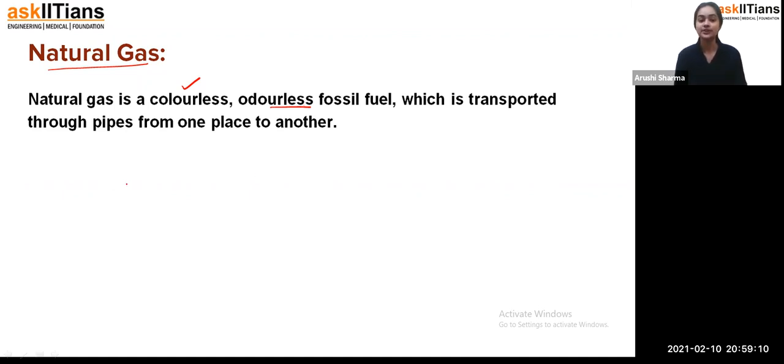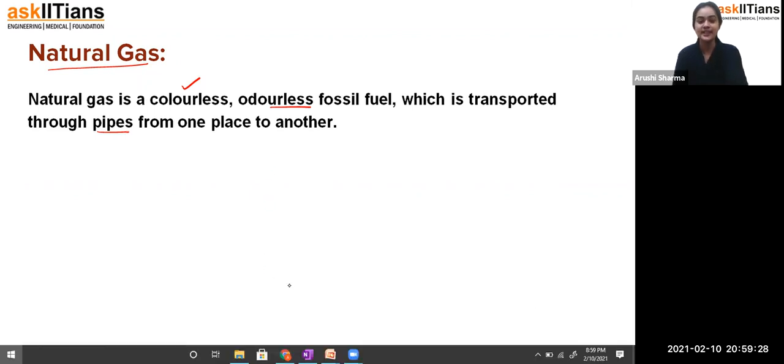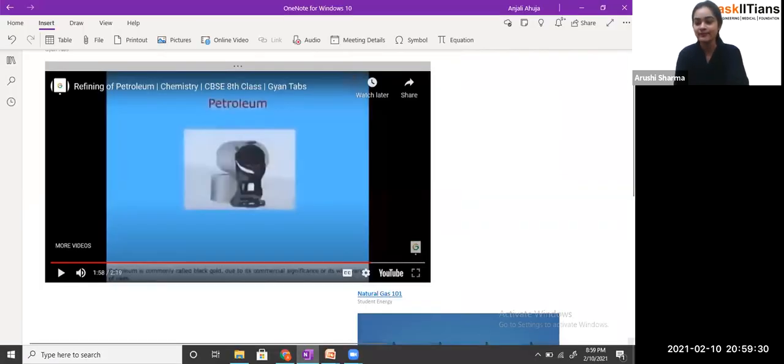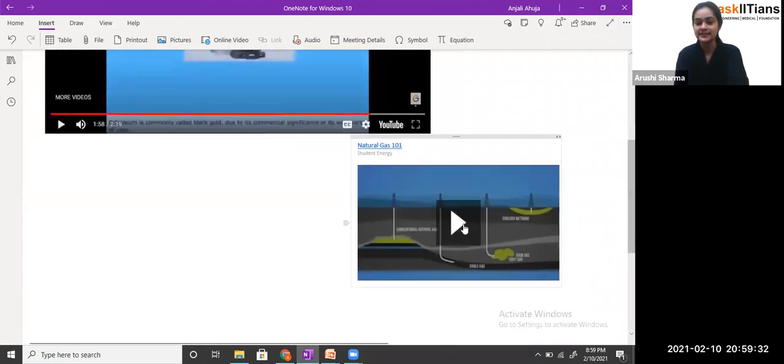It is transported through pipes from one place to another. That means you transport this natural gas through pipes, because students, we can't carry natural gas in a truck. Exactly. So that's how we have to transfer it through pipes from one place to another. Now for the natural gas, students, I also have one video, so I'm going to show you that. Okay, so here it is.